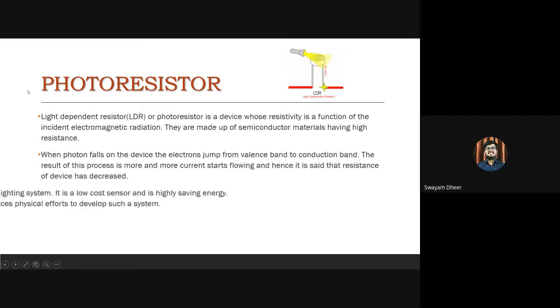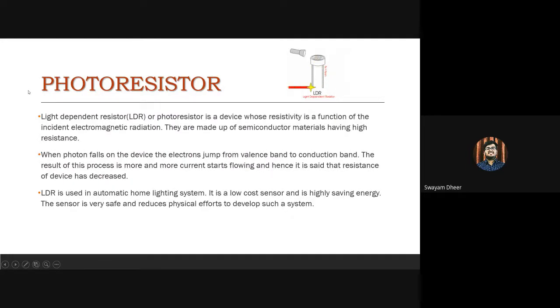So you must have learned about semiconductors, right? LDR is made up of a semiconductor material only. Can anybody tell the structure of a semiconductor, just in brief? What parts does it have? There are two bands, right? What are the names of those bands? Conduction band and valence band. Before I throw light on the semiconductor, which part has electrons and which part has holes? Valence band has electrons and conduction band has holes, right?